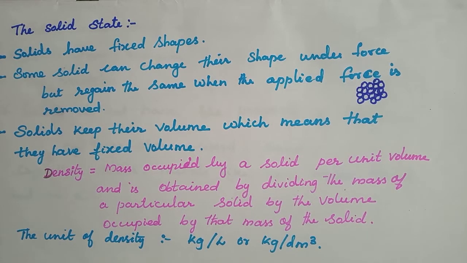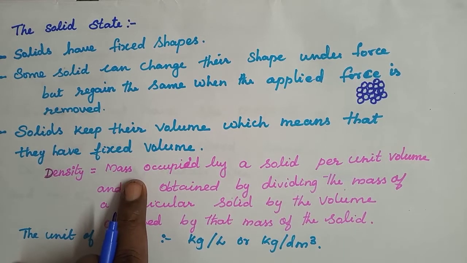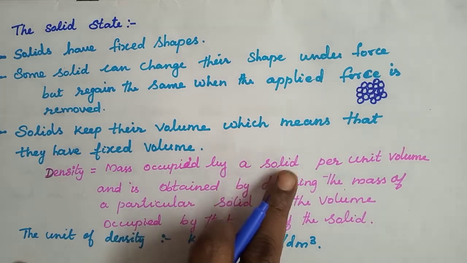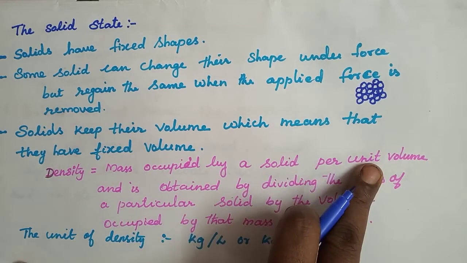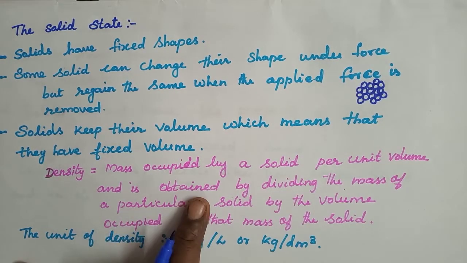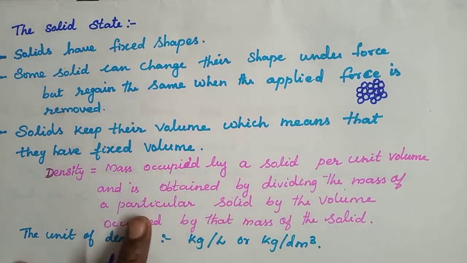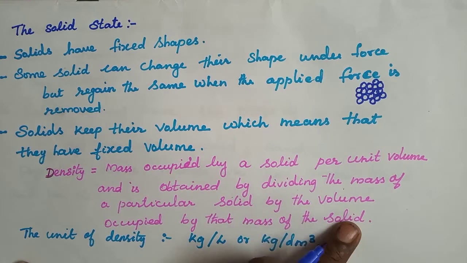The density of a solid may be defined as the mass of a solid per unit volume, and is obtained by dividing the mass of a particular solid by the volume occupied by it.